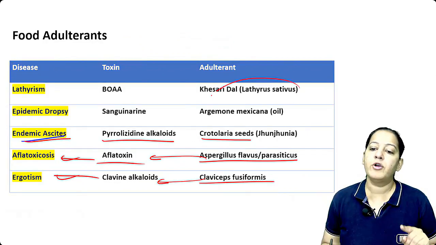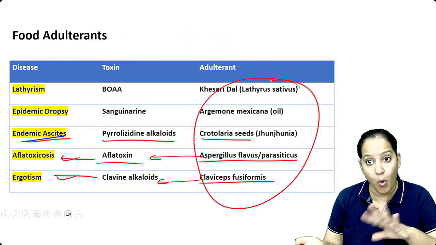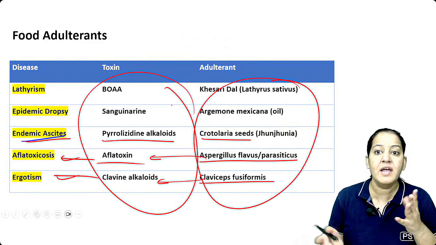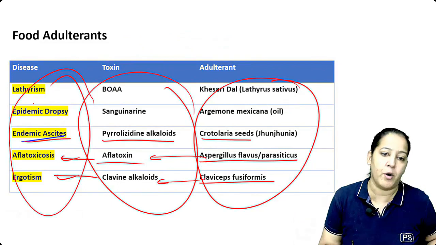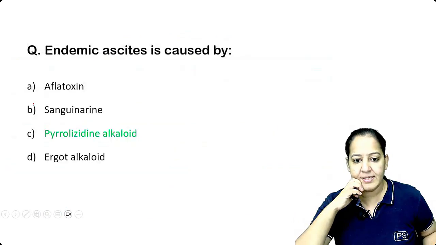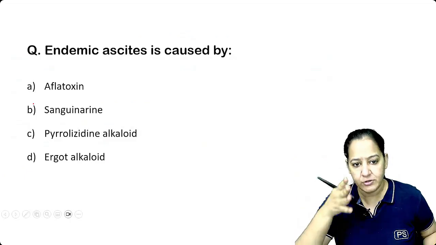I want you to learn the name of the adulterant. I want you to know what it contains, the name of the toxin, and that toxin produces a particular disease in the human body. So learn the 5 adulterants. Okay, say yes. You get questions on that. So tell me the answer.